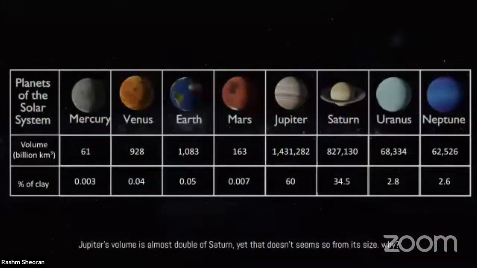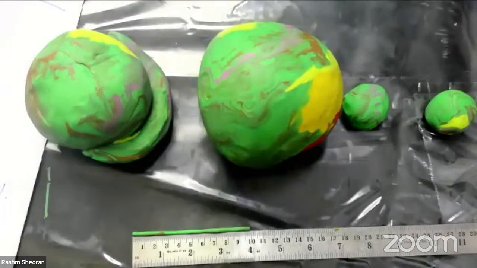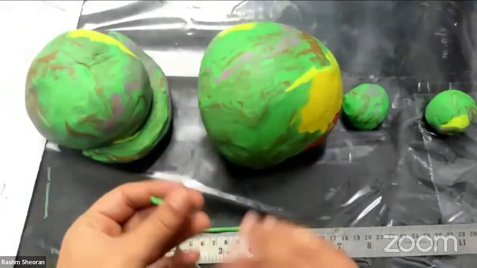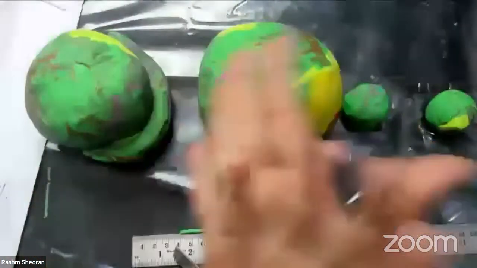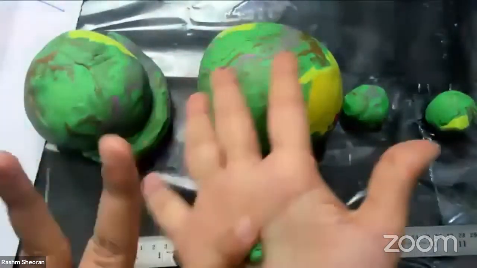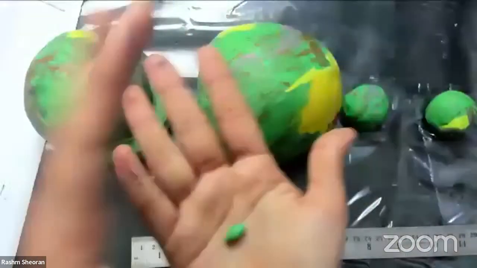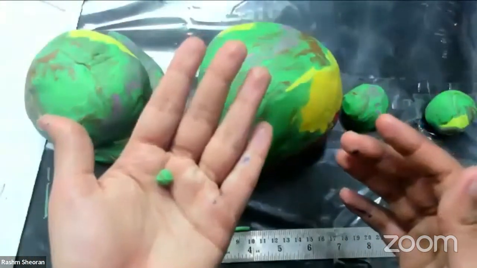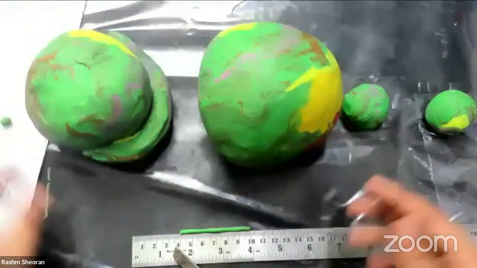How much do I need? I need 4 for Venus and 5 for Earth. Everything else, Mercury and Mars, we will take care of in the next step. So 4 parts for Venus and 5 parts for Earth. Let's do it, everyone. 4 parts for Venus. This is Venus, very tiny. This is our sister planet, Venus, and you can actually see Venus with your own naked eyes in the sky if you wake up early. You will keep Venus somewhere.